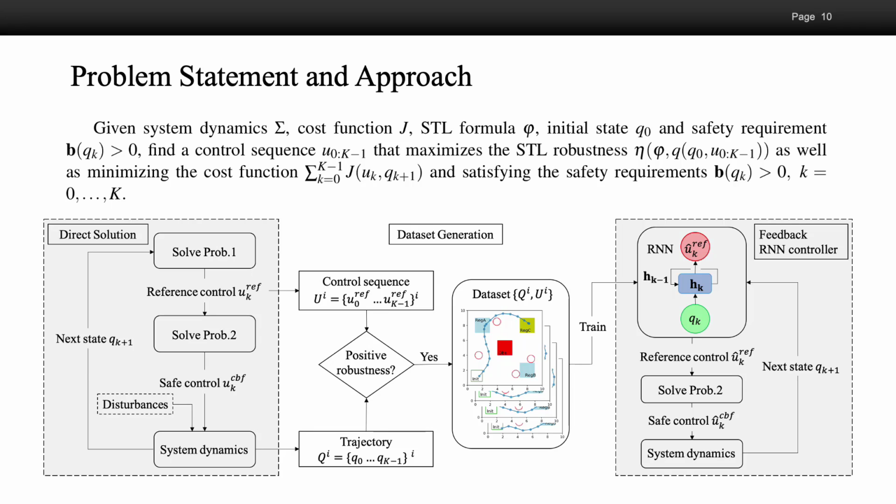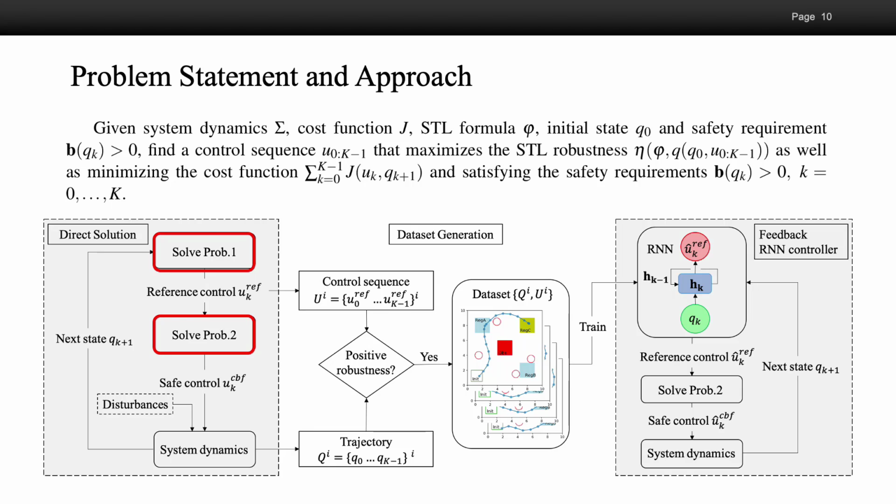Instead of synthesizing the control sequence in one shot, which gives us an open-loop controller, we decompose it into two subproblems, problem 1 and 2. We solve them at each time step, and this gives us a feedback controller.